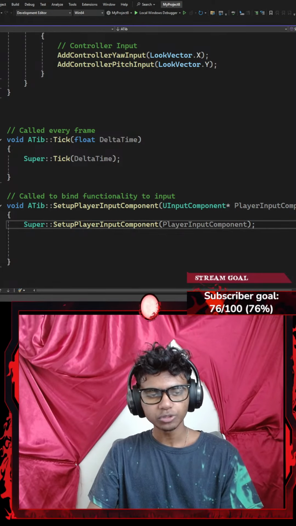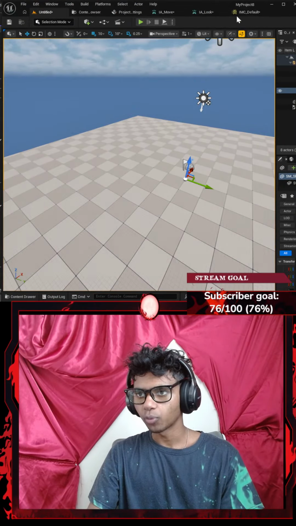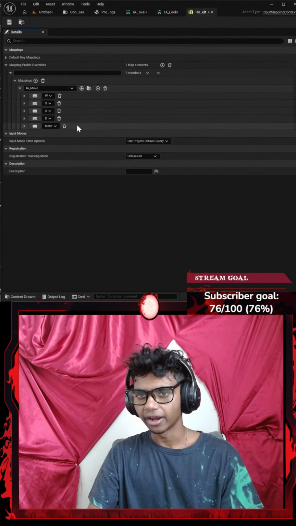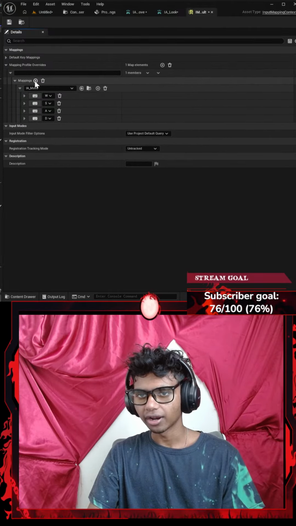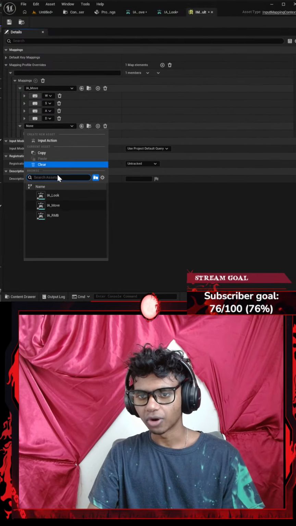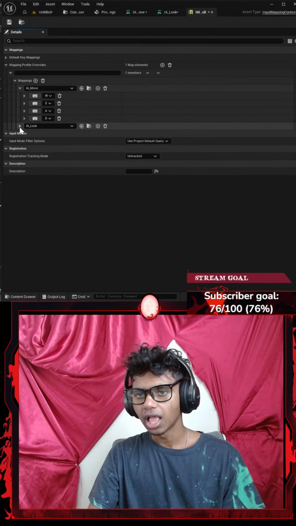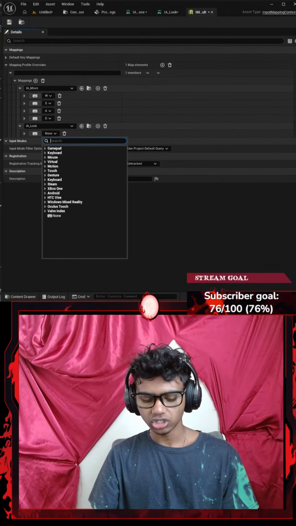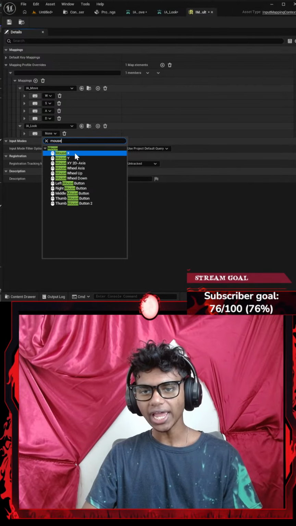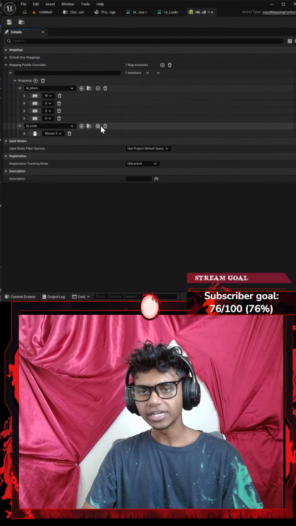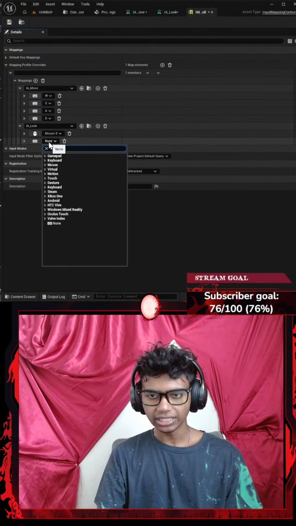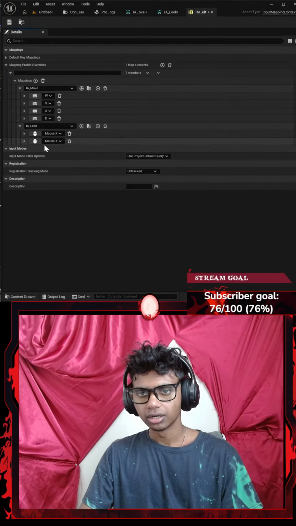Before that, I forgot one more important thing. I'm going to add another mapping. This is going to be for my IA_look. I want to look left and right based on where my mouse moves in the y-axis. And then I want to look up and down based on where my mouse moves in the x-axis. Okay, perfect.